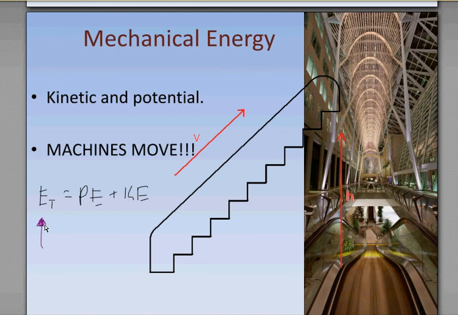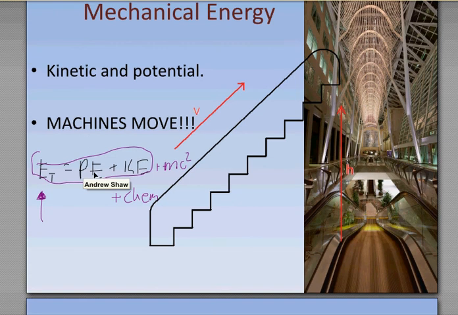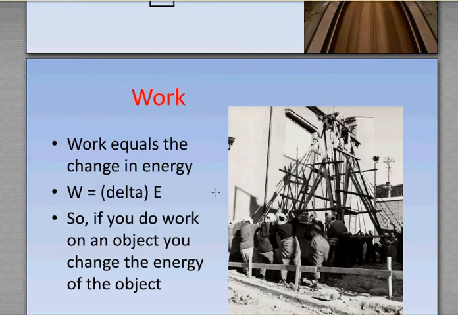But I'm not taking into account mass. Like, I'm not saying plus mc squared plus my chemical energy plus the thermal energy. No, we usually just say this right here, and this right here is our mechanical energy formula. Okay. I usually don't deviate too much from it. I usually just keep it as the main energy formula, but there are some places that will go a little bit more specific.